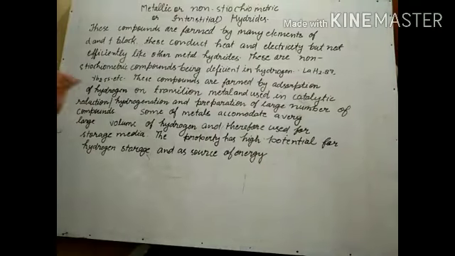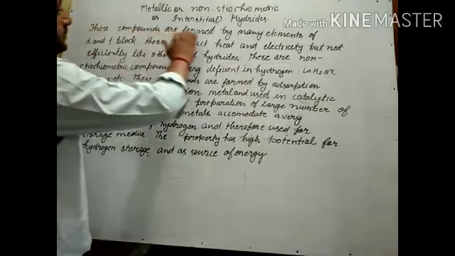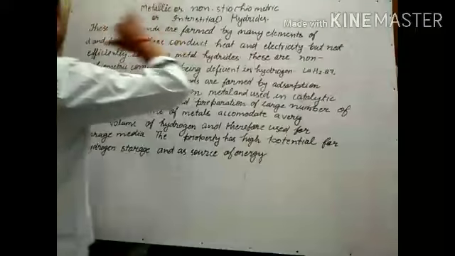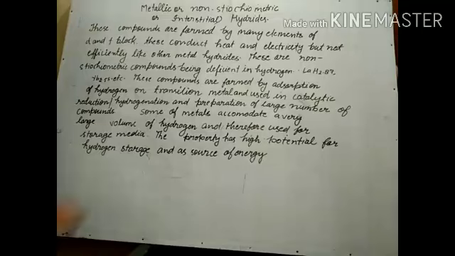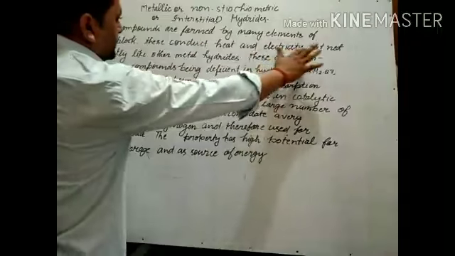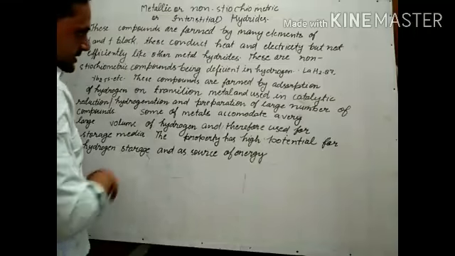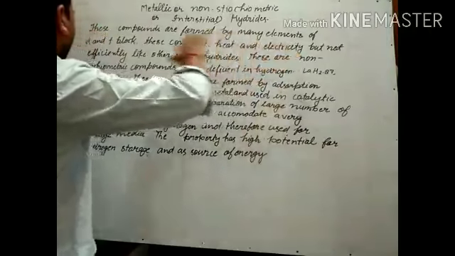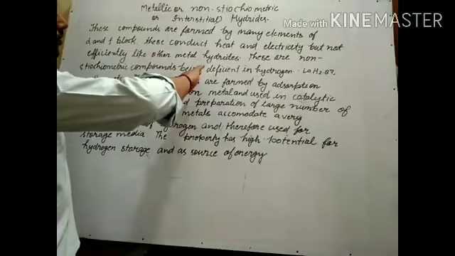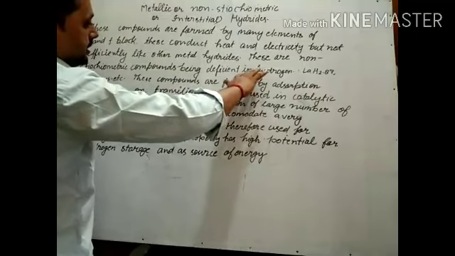So these hydrides are formed by many elements of d and f blocks. They conduct heat and electricity but not efficiently like other metal hydrides. These are non-stoichiometric compounds, being deficient in hydrogen.